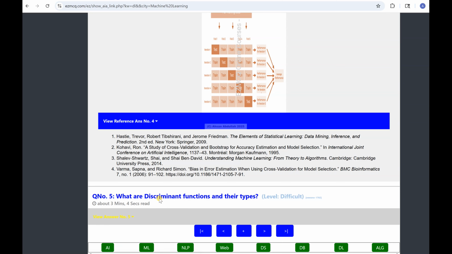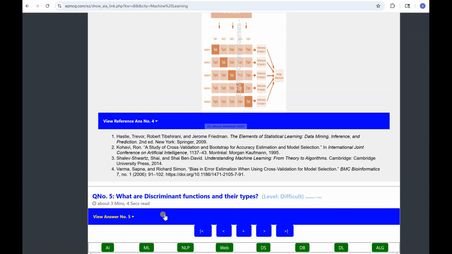Discriminant, if you look in the dictionary, means kind of separating things. So what do the discriminant functions do? There are different discriminant functions that divide the data. In one context this is called clustering, and in another context it is called classification also.